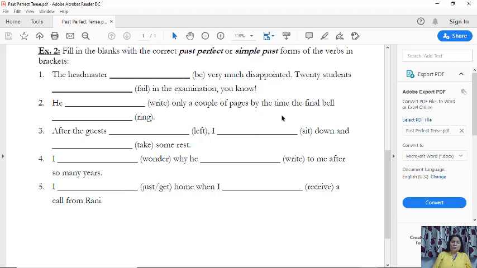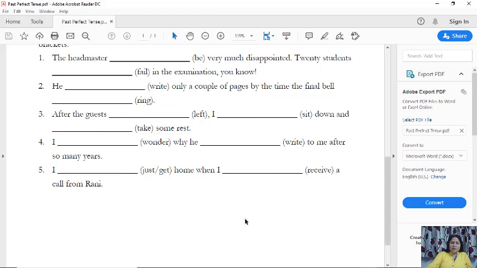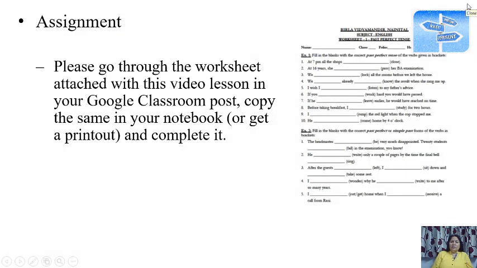Yes, so I hope it's clear. And now you can copy it in your notebook, complete it as I have already told you, right? I have discussed with you. I hope you enjoy doing it.